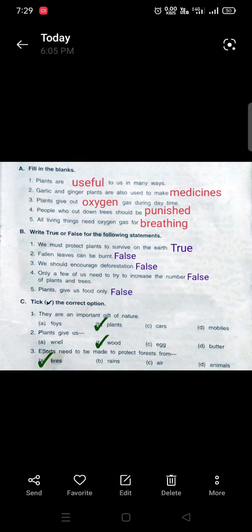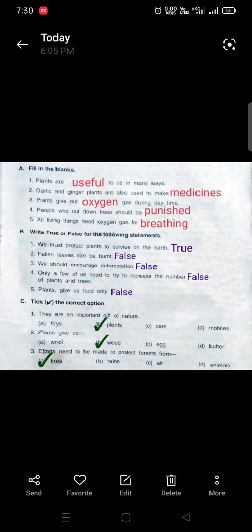Now true and false. We must protect plants to survive on the earth. True. Fallen leaves can be burnt. False. We should encourage deforestation. False. Only a few of us need to try to increase the number of plants and trees. False.